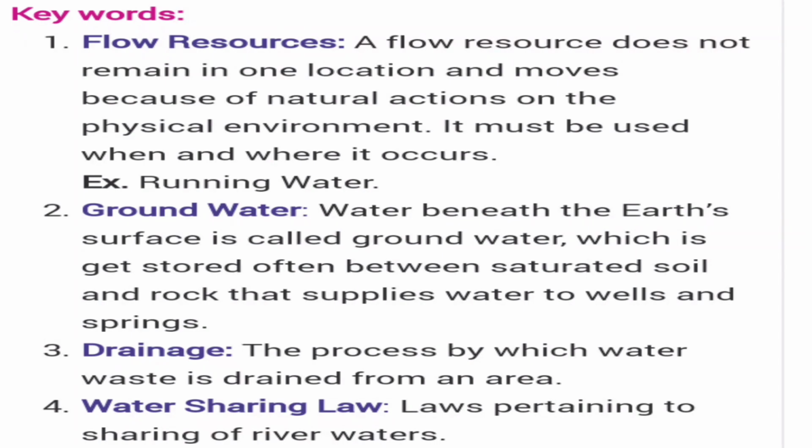Groundwater. Water beneath the earth's surface is called groundwater, which is stored often between strata of soil and rock that supplies water to wells and springs. Next, drainage. The process by which waste water is drained from an area.